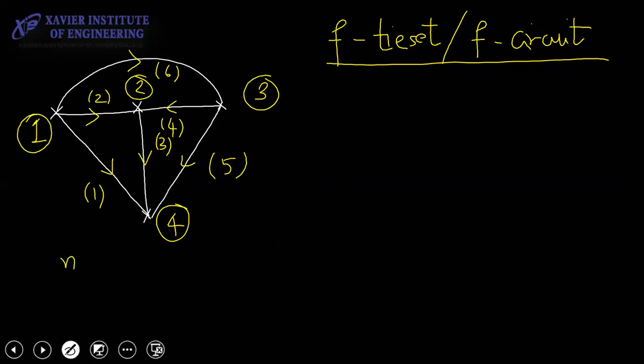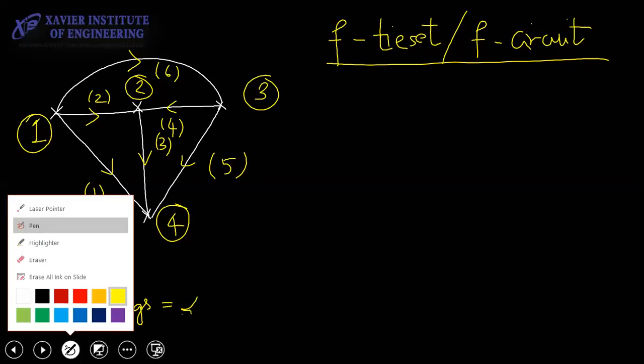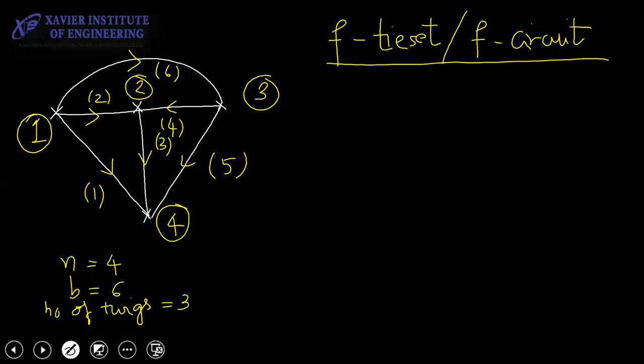First step, tell me how many nodes are there? How many branches are there? Number of nodes, 4. Branches, 6. How many twigs should be there? 3. How many links should be there? 3, right?